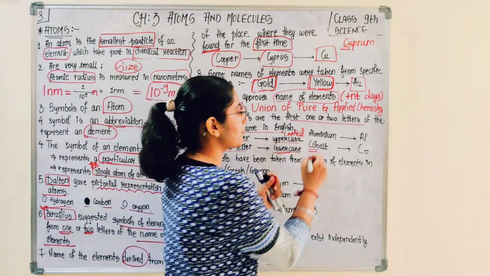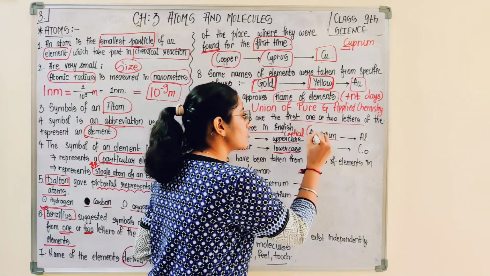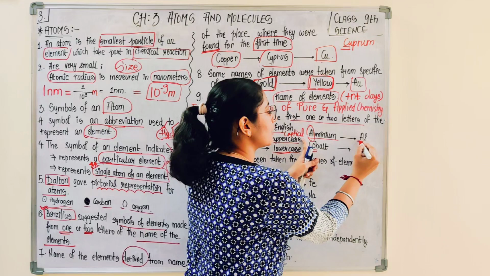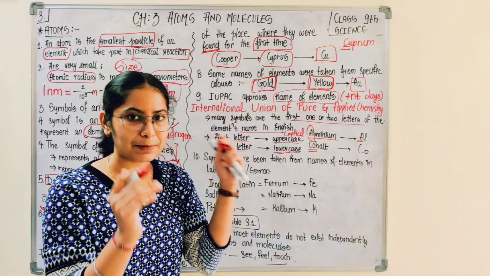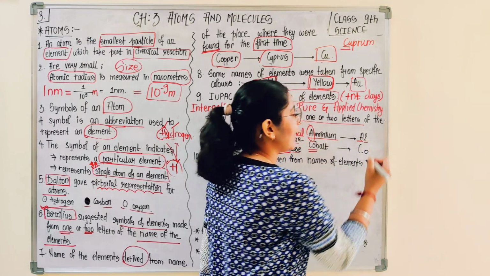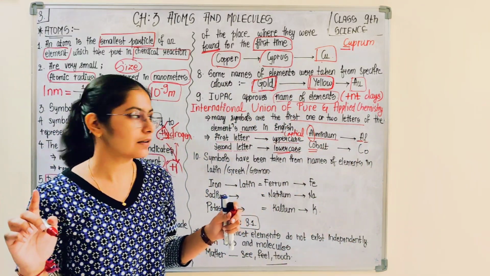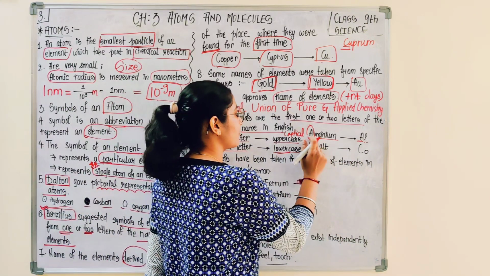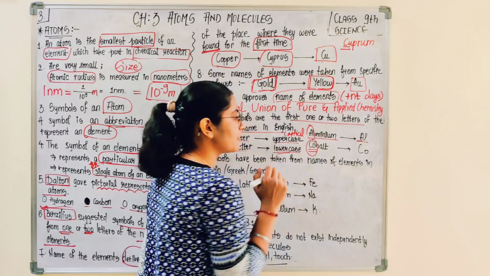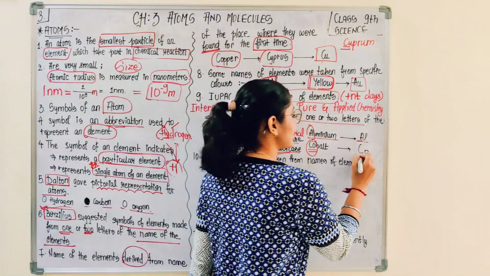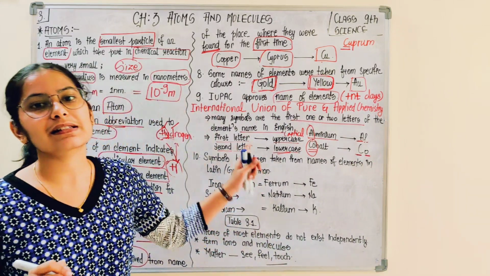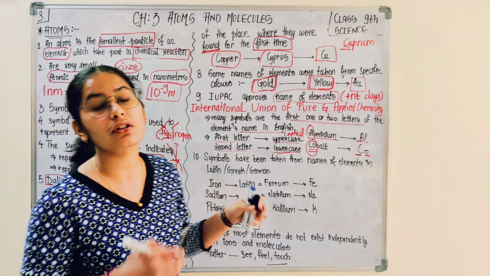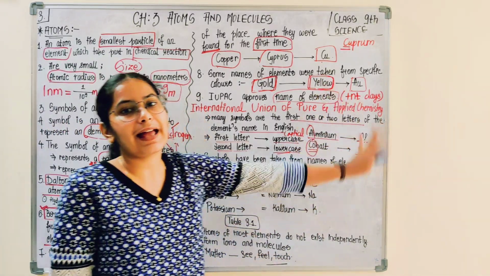Like suppose we take an example of aluminium. So from aluminium's name they took the first two letters, the first letter they kept in uppercase, in capital form, and the second letter they kept in lowercase, that means small, written as Al. So A is capital, L is small. Here is another example, cobalt. In that element also they took the first two letters, of which the first was in uppercase and the second was in lowercase. So this is how the IUPAC follows the pattern to give the symbol to the different elements.